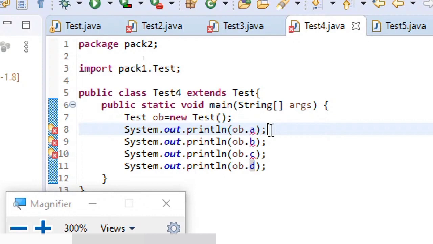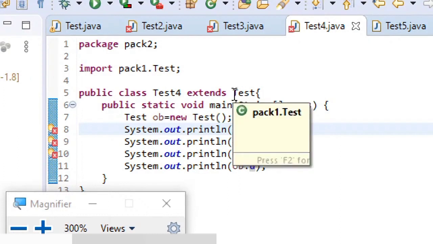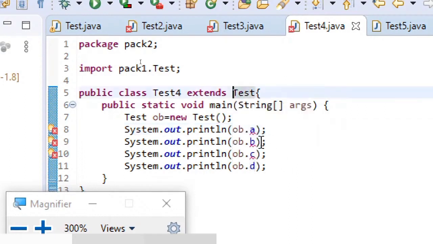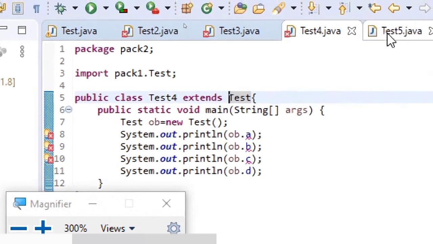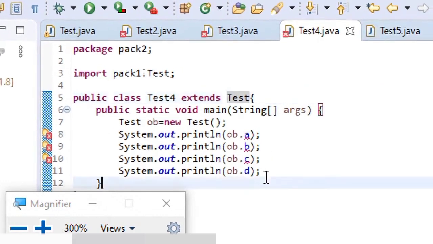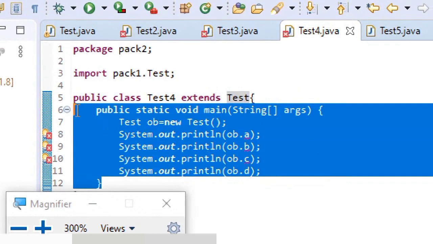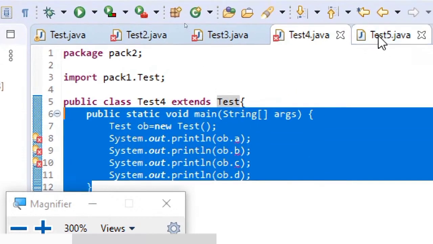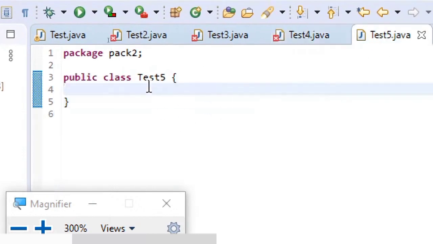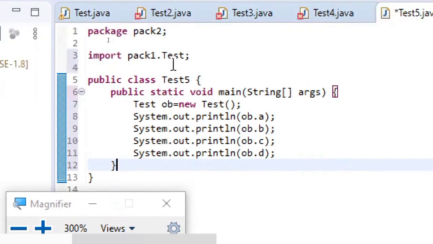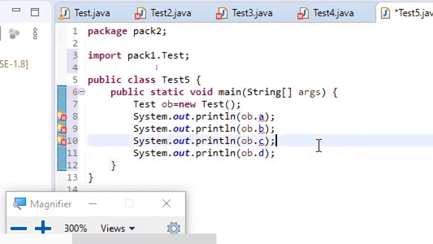And protected members you can have scope in the subclasses and non-subclasses of the same package. Now if I just copy the same code into test5, here you can see now what is happening.